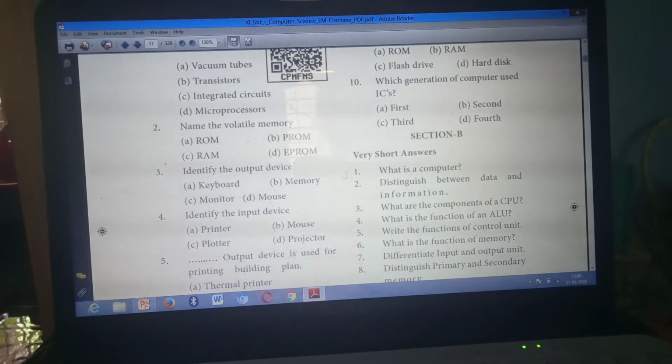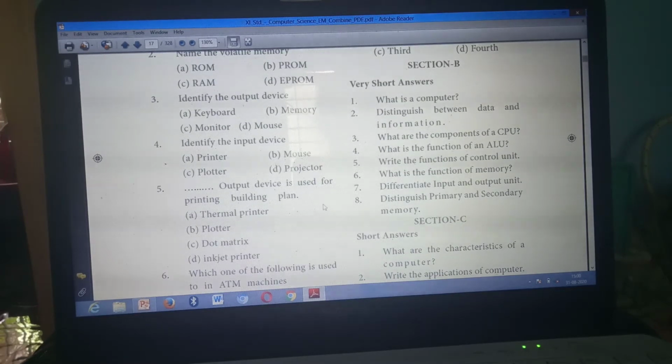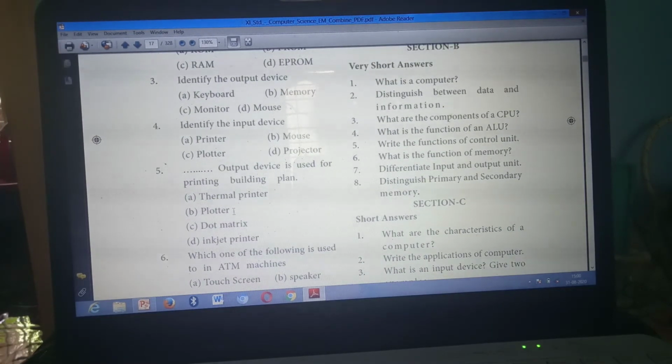Next question: Identify the output device. Which one is the output device here? Monitor. Option C. Okay. Next, fourth question: Identify the input device. Which is the input device? Option B, mouse. Next one: Dash output devices used for printing building plan. Option B, plotter. What's the answer? Option B, plotter.